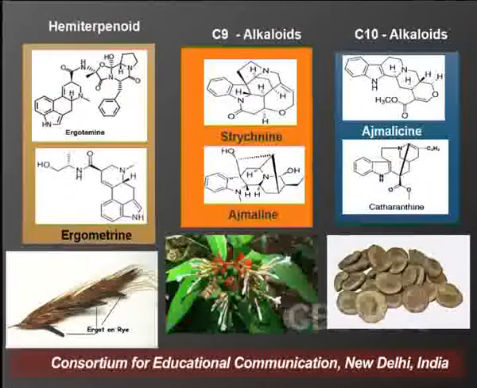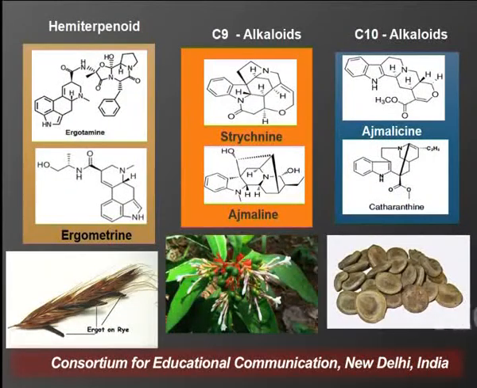And in this slide you can see the structures of the different indole alkaloids. The first one, that is hemiterpenoid, shows the structures of ergot alkaloids, and below is the picture of the fungus that grows on the rye plant. The black outgrowths are nothing but the fungal outgrowths, that is the ergot outgrowths.